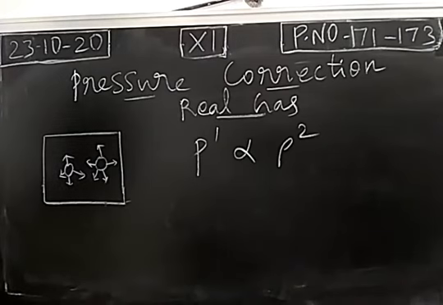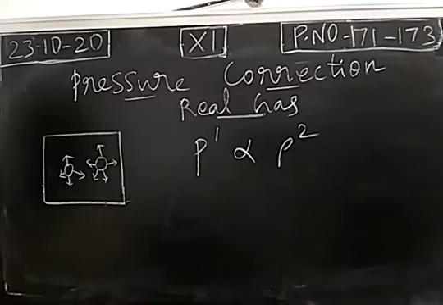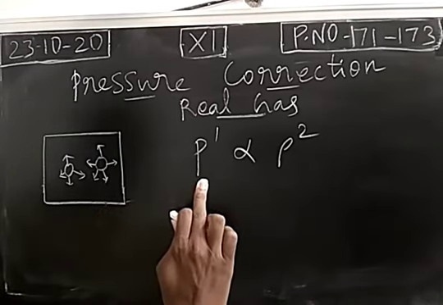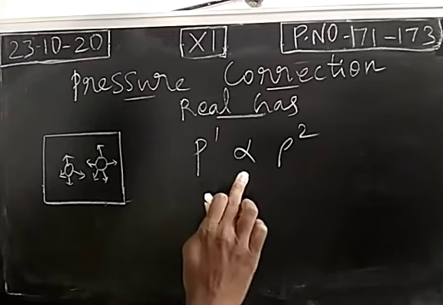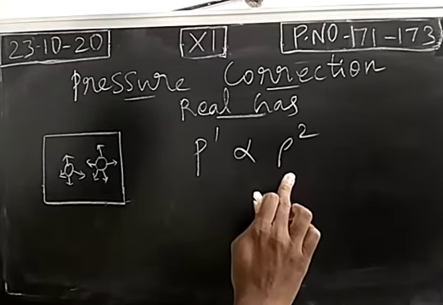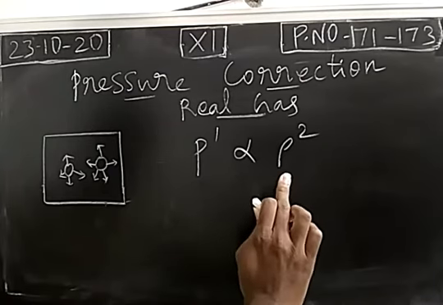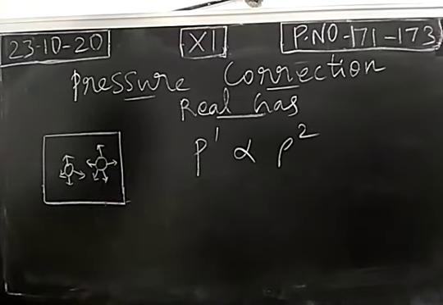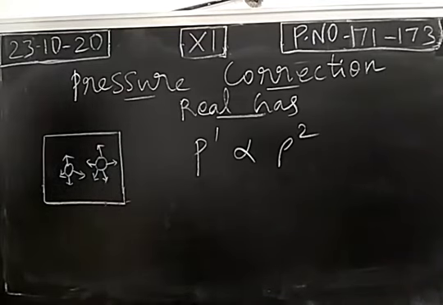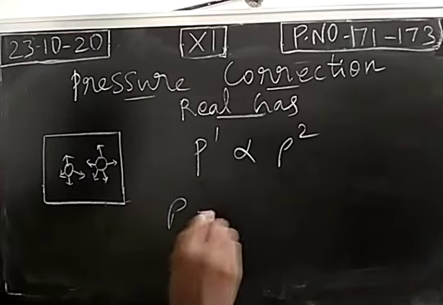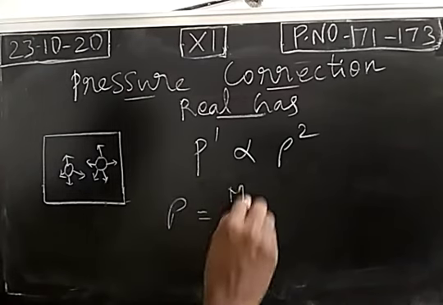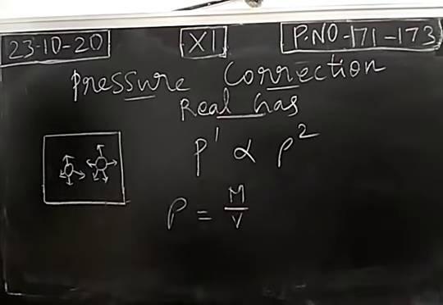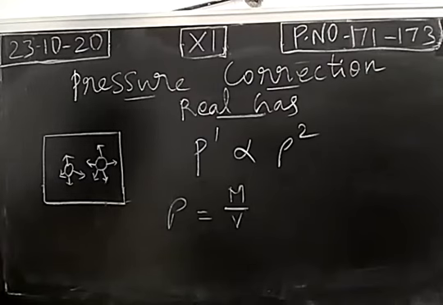So this is the concept introduced by Van der Waals. Van der Waals found that the pressure experienced by the gaseous molecule which is nearer to the wall of the container is directly proportional to the square of the density of the gaseous molecule. Rho is the symbol of density. So what is the formula for density? Usually density is nothing but mass divided by volume, if the substance is a solid or a liquid.